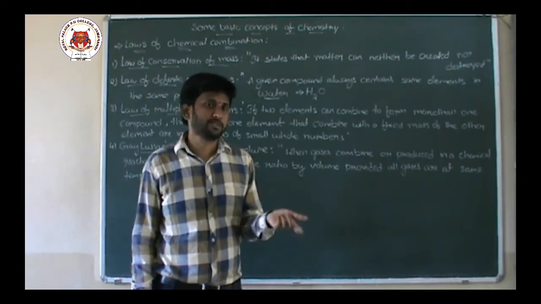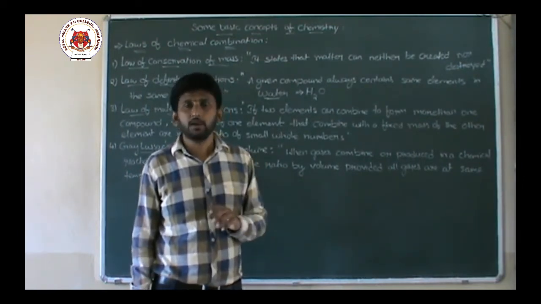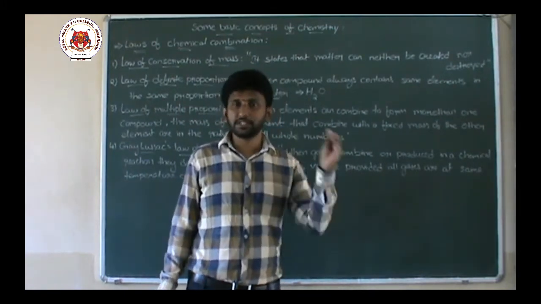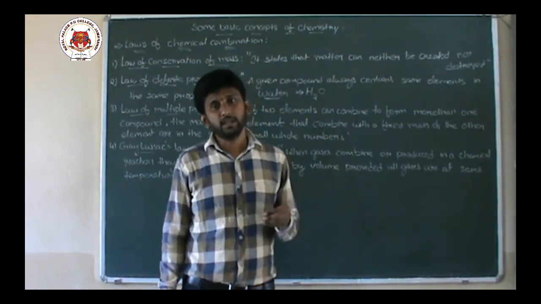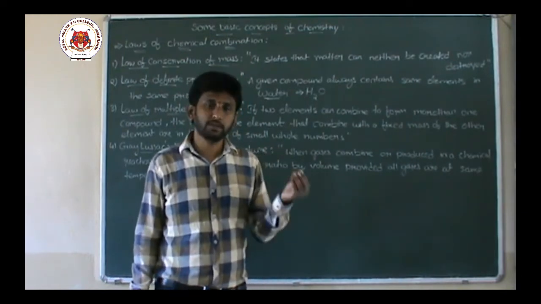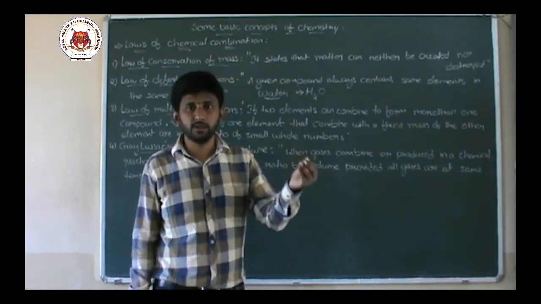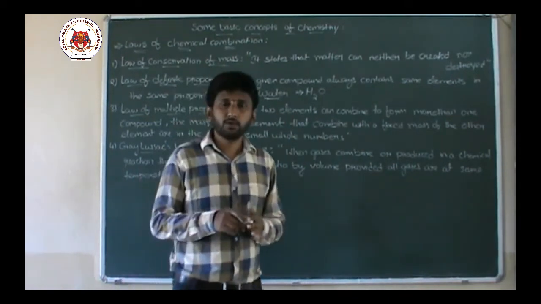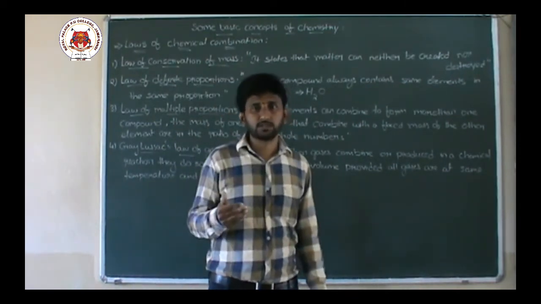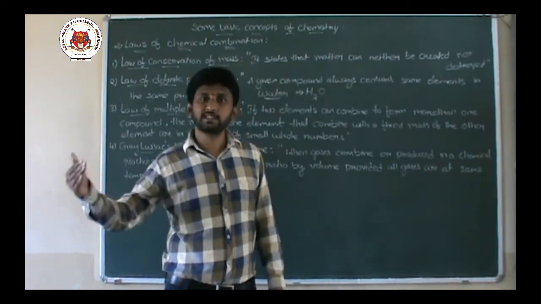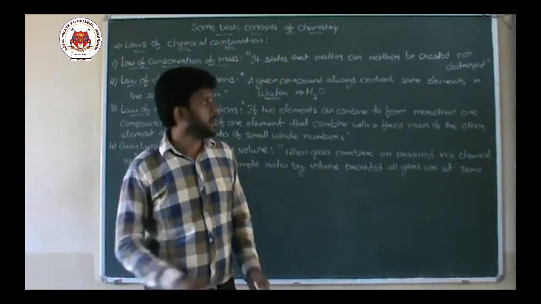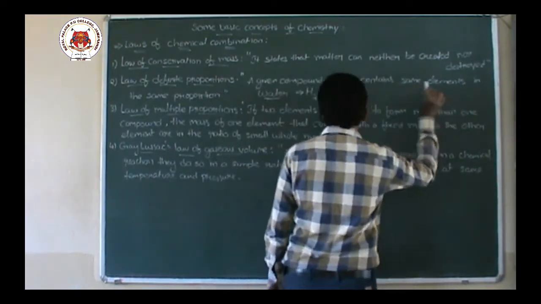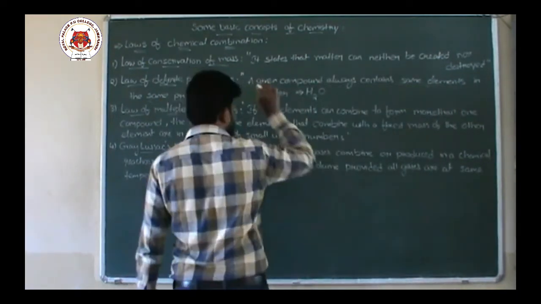either in a river or in an ocean or in the polar ice caps, wherever you take water, or you synthesize water in the chemistry lab by mixing H2 gas with oxygen gas at particular temperature. Then also you will get water, right? Whether you got the water from a natural source or synthesized artificially in the lab, it always contains the same elements in the same proportion.